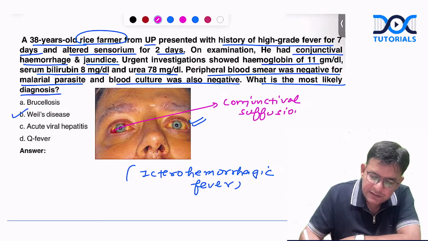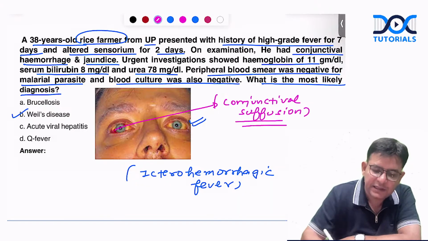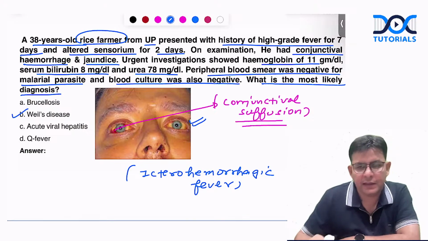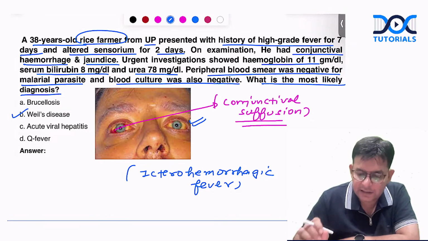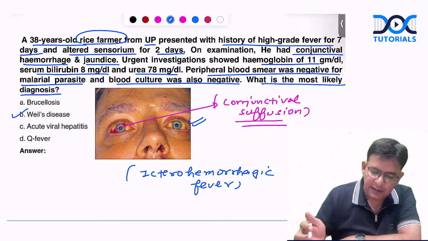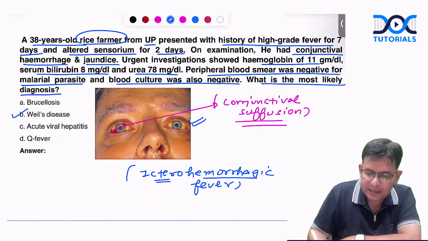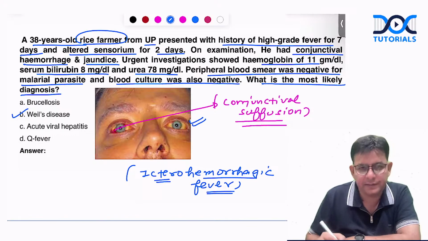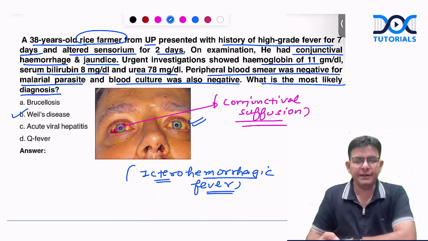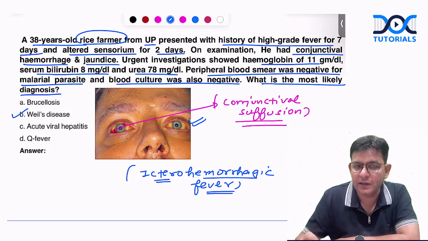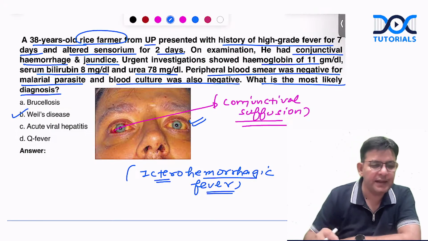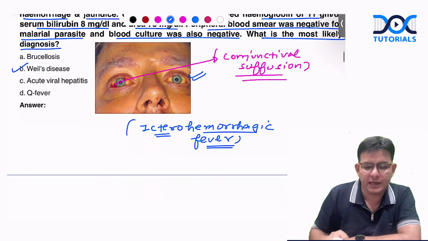And what is conjunctival suffusion, guys? Conjunctival suffusion is the red eyes without the inflammatory exudates. And icterus, jaundice, hemorrhagic features are there. And if you do not handle things in time, the patients will land up in renal failure, and death can also happen in this particular Weil's disease. So Weil's disease is important.